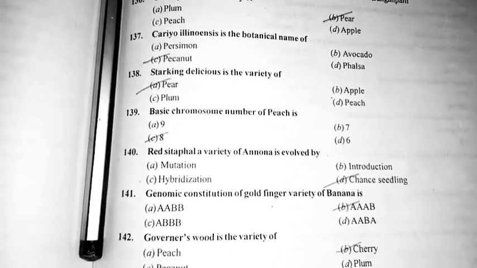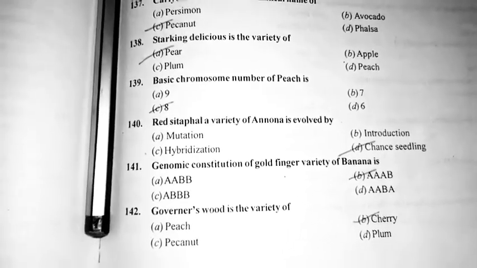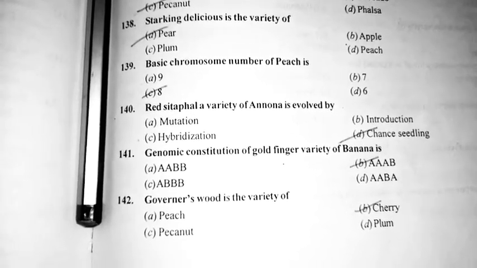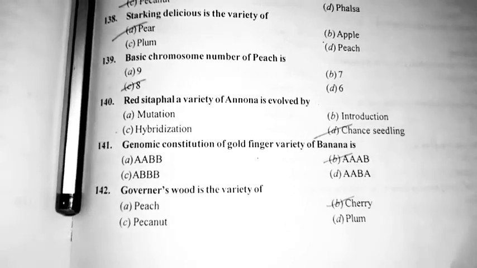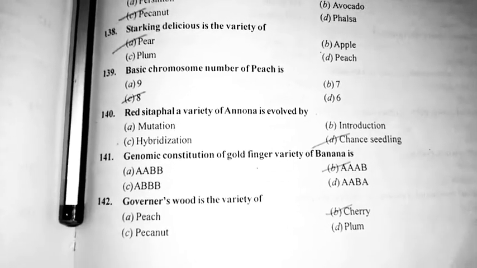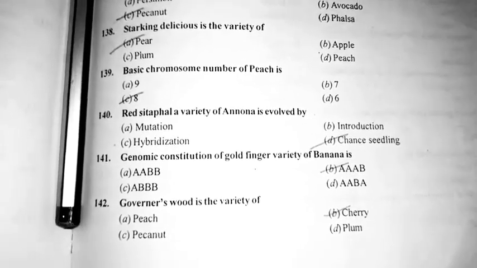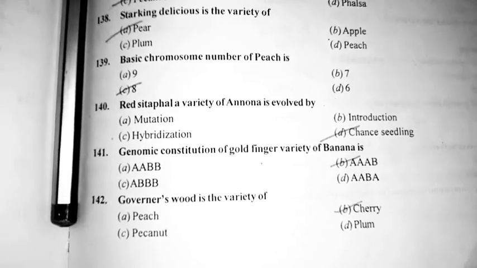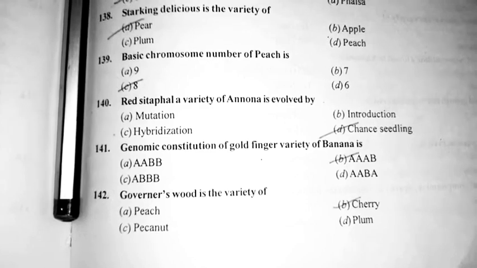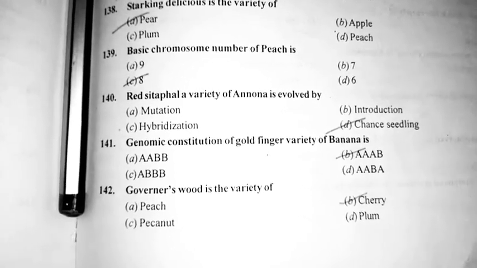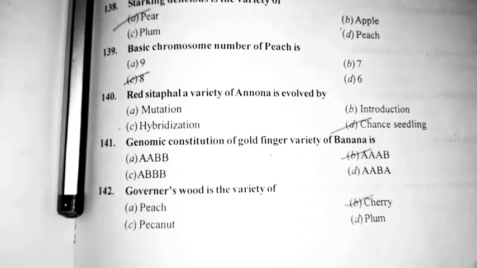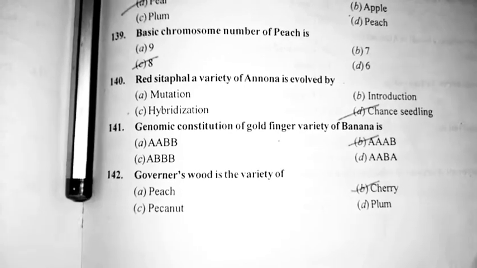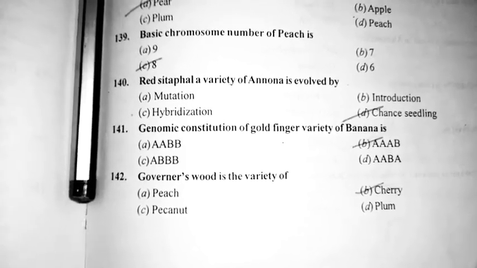Basic chromosome number of peach is 8. Red Sitafal, a variety of Annona, is evolved by chance seedling. Genomic constitution of Goldfinger variety of banana is AAAB. Governor's Bud is the variety of cherry.